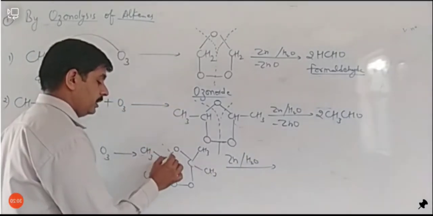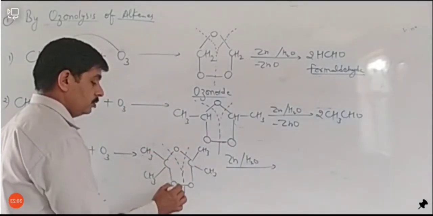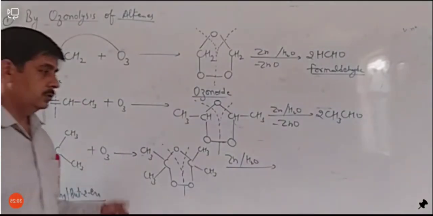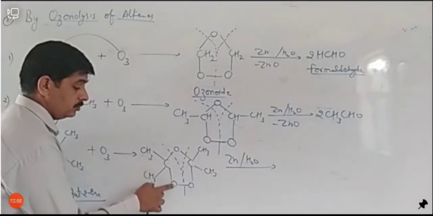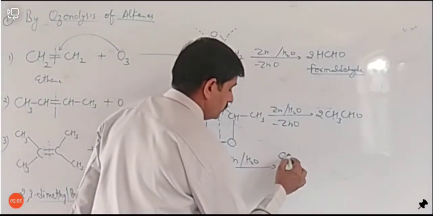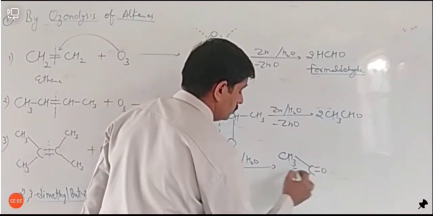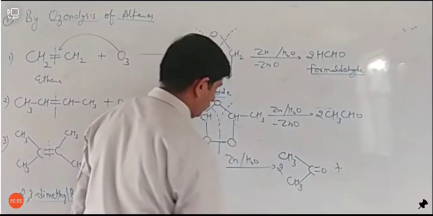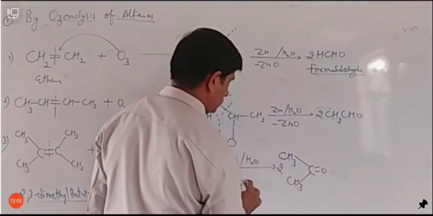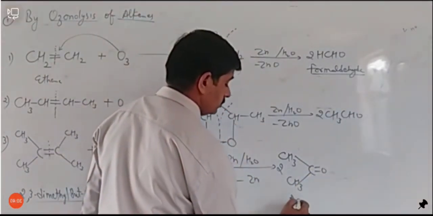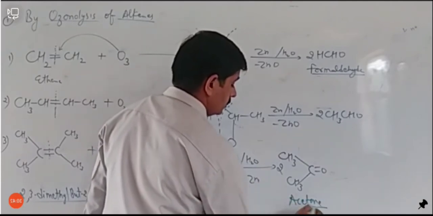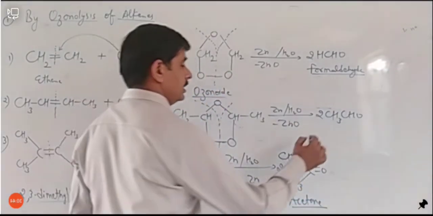Then it will break like this and form two molecules of ketone, CH3COCH3, plus ZnO. We can write ZnO here. So this is acetone, and this is acetaldehyde.